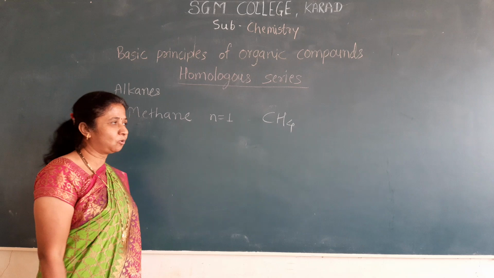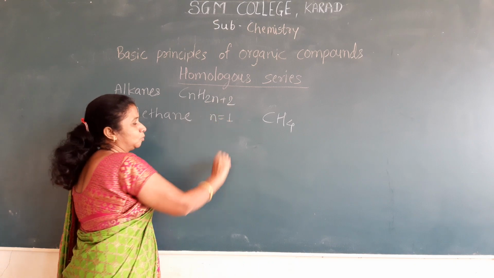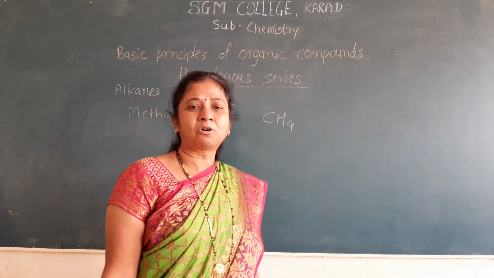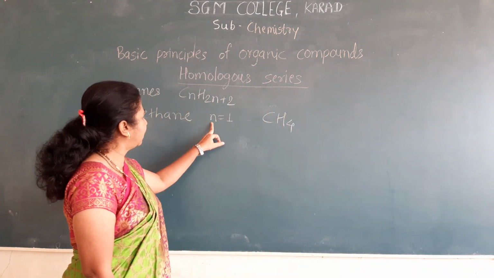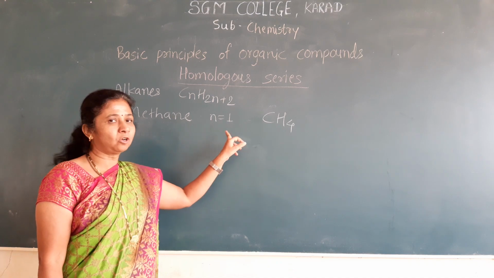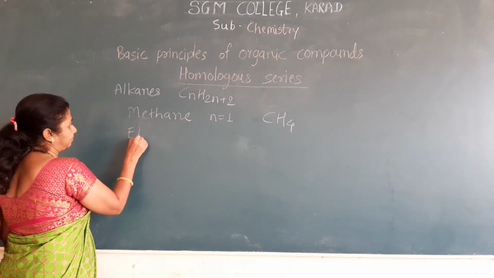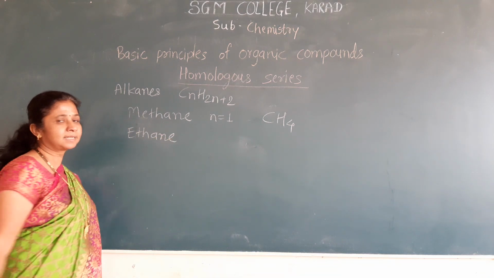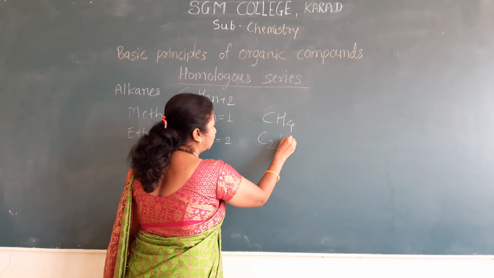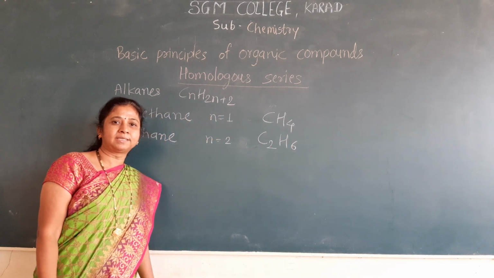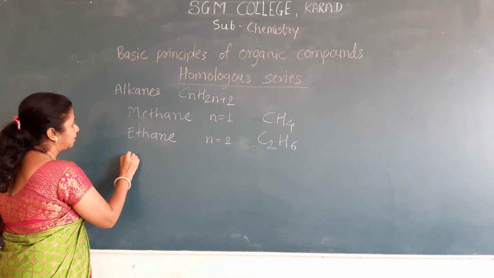We can calculate this molecular formula according to the general formula. What is the general formula of alkane? CnH2n+2. If n is equal to 1, then the molecular formula of methane is CH4. The second member of this series is ethane, where n is equal to 2. Then the molecular formula is C2H6.